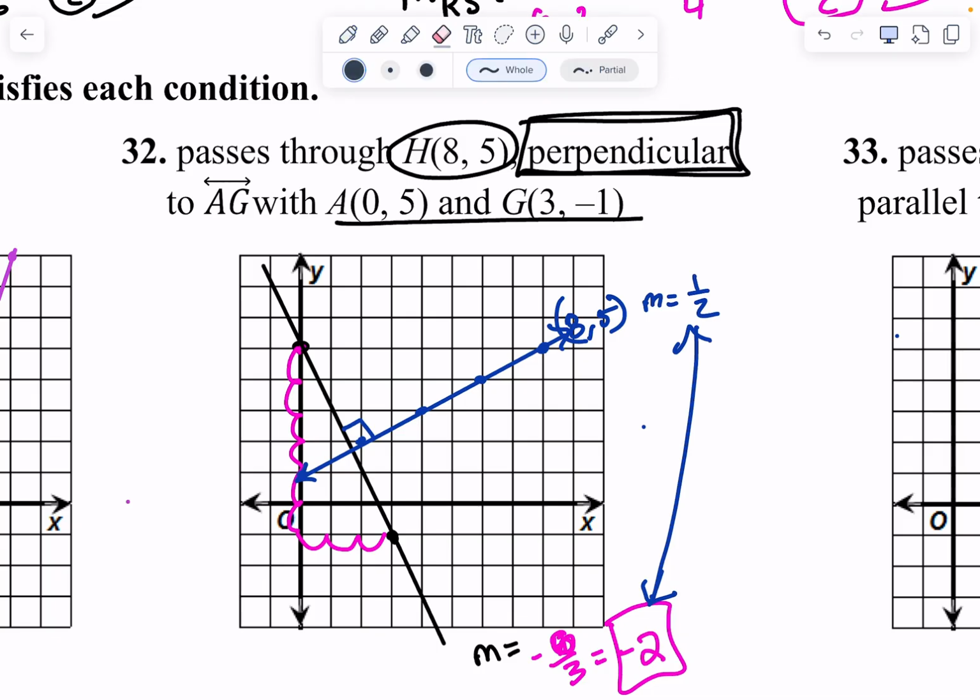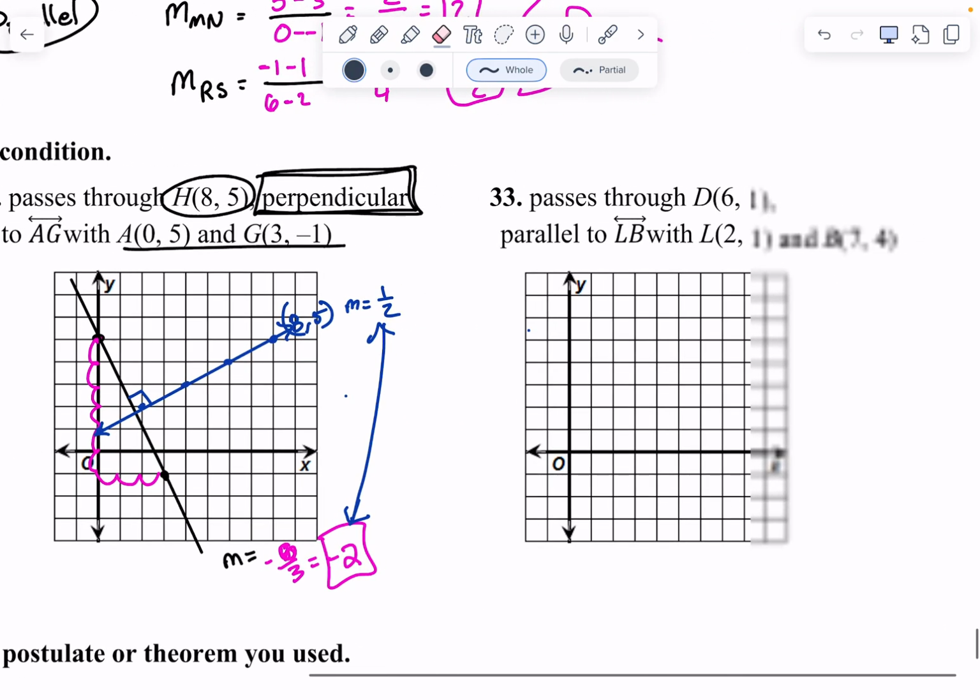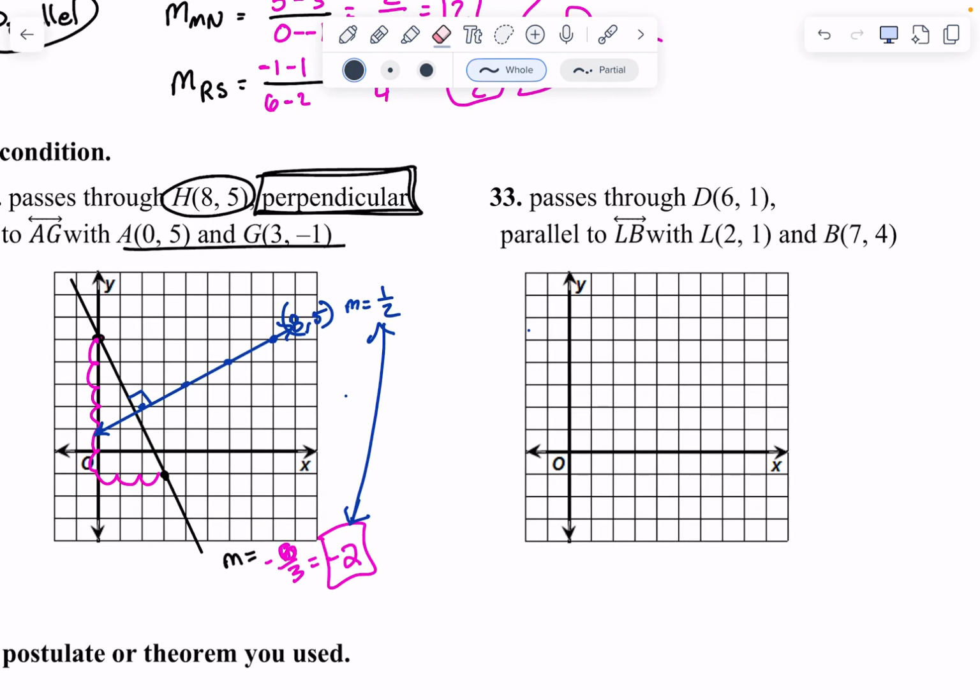Okay, I'll leave that one up there for a second. Okay, 33. I want it to pass through 6, 1, but be parallel to these two points, so I'm going to graph those two first: 2, 1 and 7, 4. There it is.